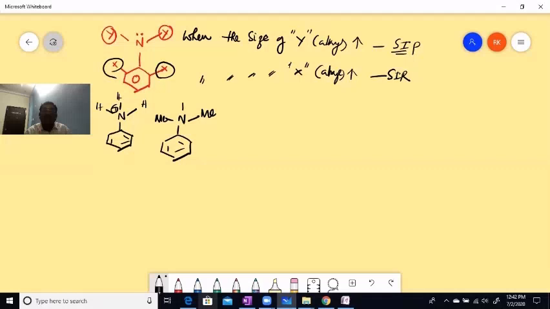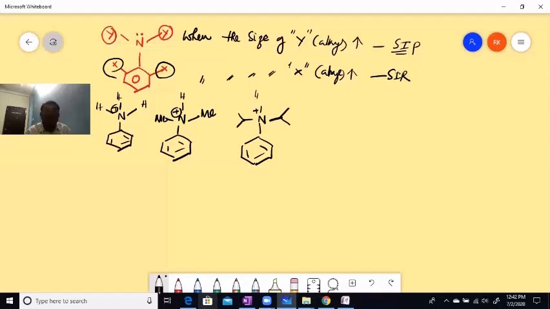It's a protonated, tetrahedral nitrogen. Last but not least, I am substituting on nitrogen, and I am writing the protonated amine. I don't discuss Kb, Ka and all here; later we will see when we come to the regular class. Here I'm showing the difference between SIP and SIR.